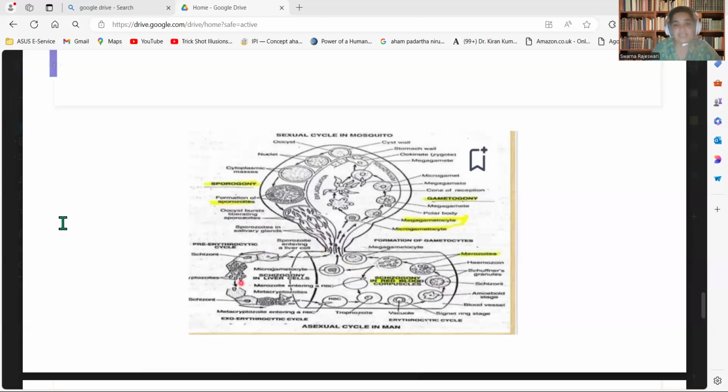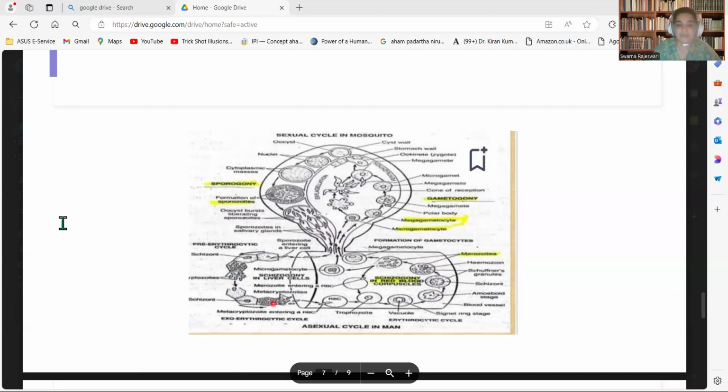So there are two parts here. One is pre-erythrocytic zygogony, where the sporozoites enter into the liver cell and the merozoites, which are called cryptozoites, are liberated. And these cryptozoites again enter into the liver cell. Two types of merozoites are liberated: micro metacryptomerozoites as well as macro metacryptomerozoites. Micro enter into the RBC, whereas macro metacryptomerozoites again enter into the liver cell. So this part is called exoerythrocytic zygogony. The first part is pre-erythrocytic zygogony and this part is exoerythrocytic zygogony.